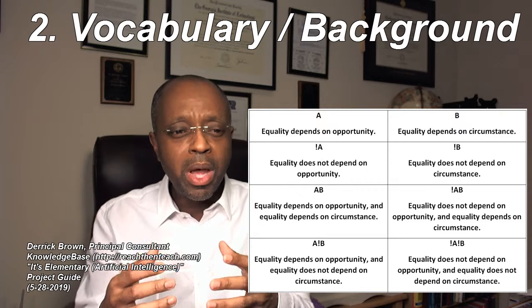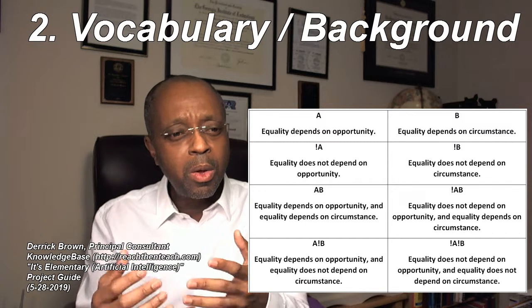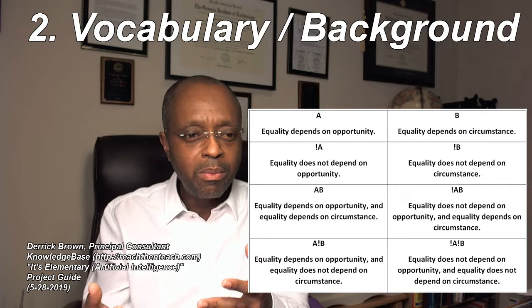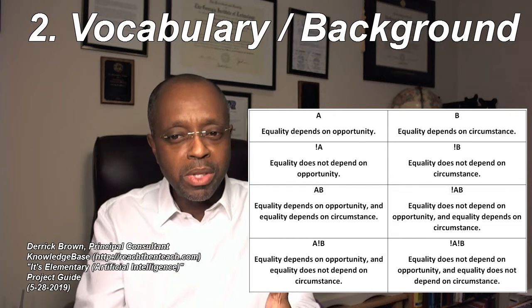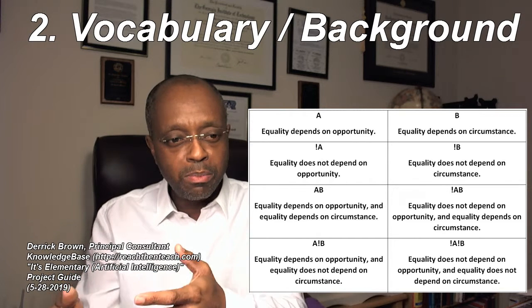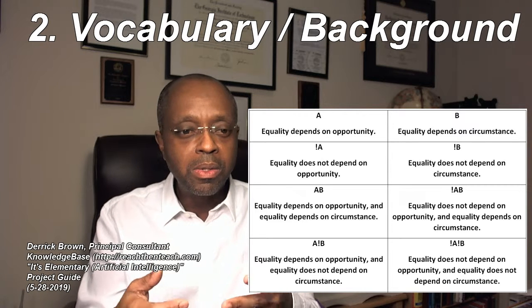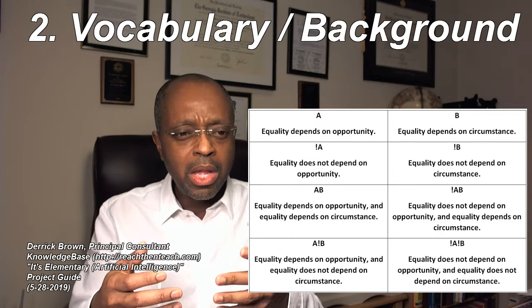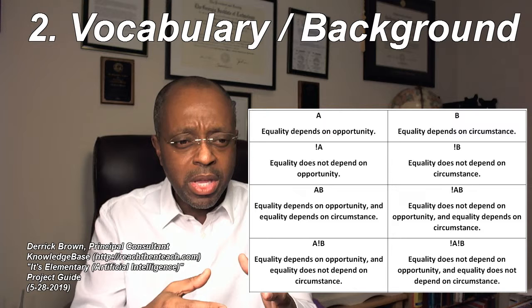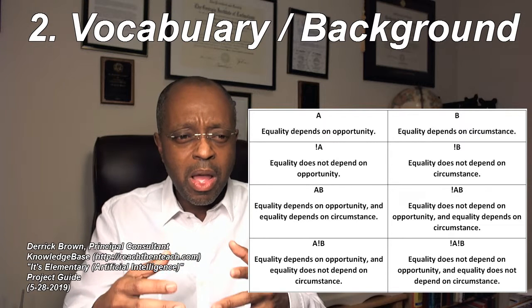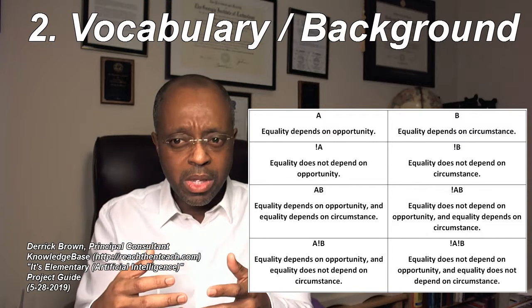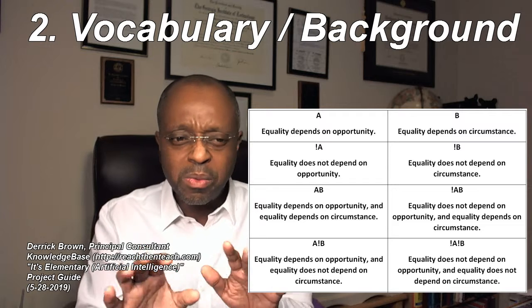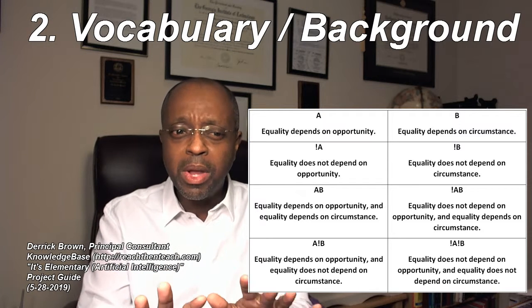So I am going to build my entire world on those two propositions. Proposition A, equality depends on opportunity. Proposition B, equality depends on circumstance. Now, what I do from here is I set up all of the possible combinations and propositions, whether they're true or not. I'm not worried about that yet.